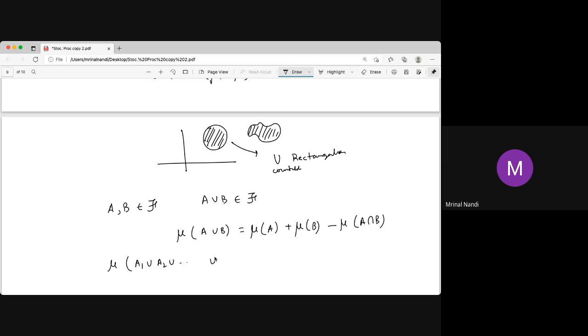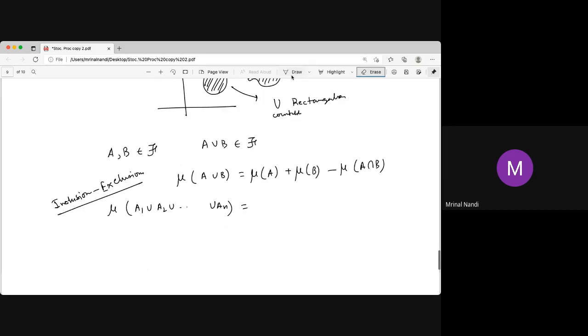It is called the inclusion-exclusion principle. You know it from class 11, in the class 11 book. It is there for probability, not for any general measure. For probability, you know what the inclusion and exclusion principle is. It's just class 11 knowledge.